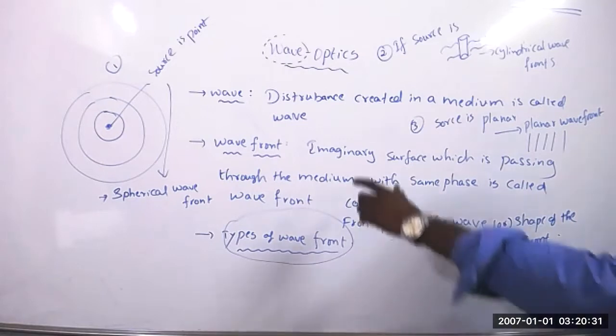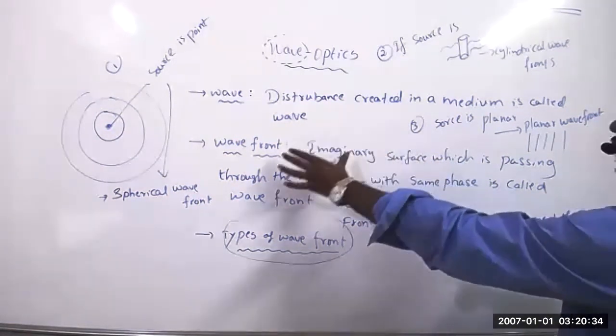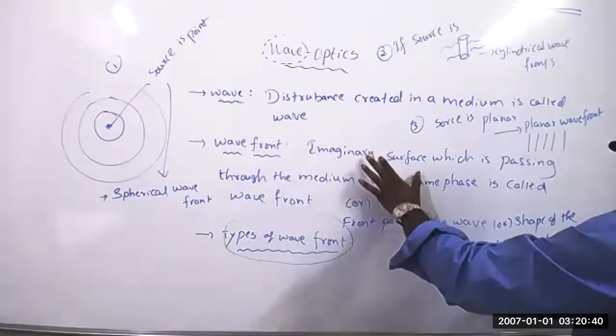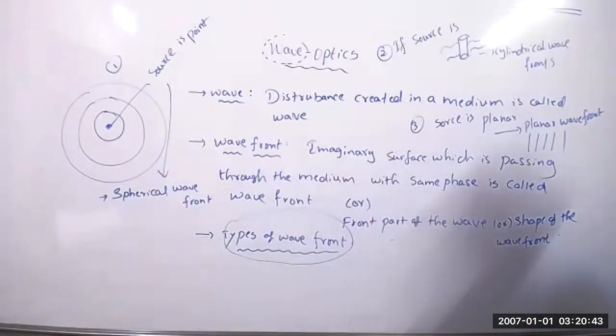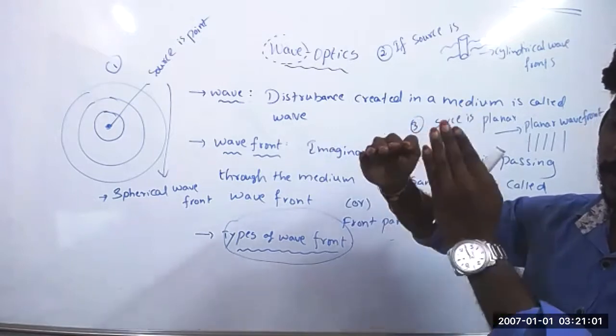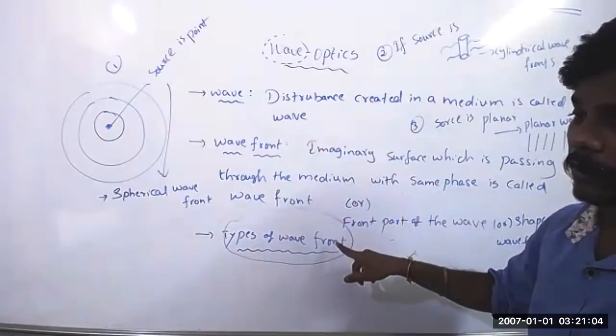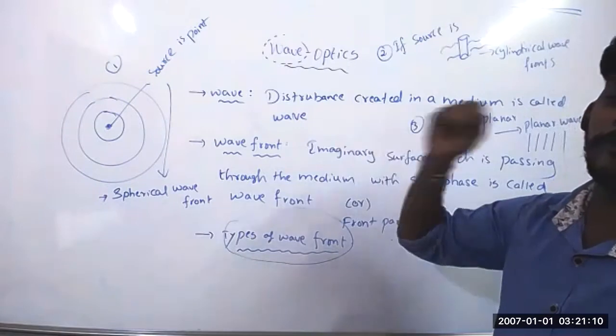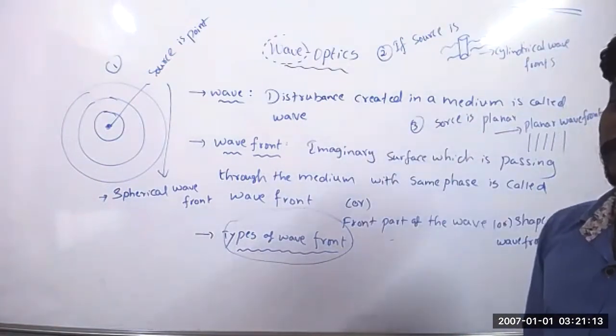Yes, sir. Anjali, did you understand what is a wave? Yes, sir. What is a wavefront? Did you understand? Anjali, can you say what is a wavefront? An imaginary surface which is passing through the medium with the same phase is called a wavefront, or the front part of the wave. Okay, means when you are observing the wave coming, that front part will be there, right? That front part is also called the wavefront. Or what is the shape of the front part? That is also called the wavefront only. So wave fronts, how many types are there?